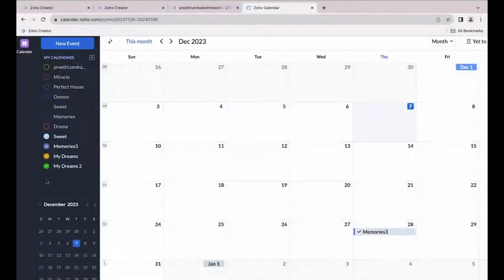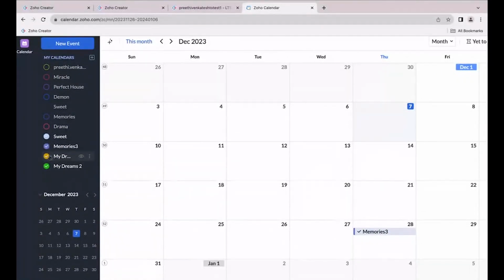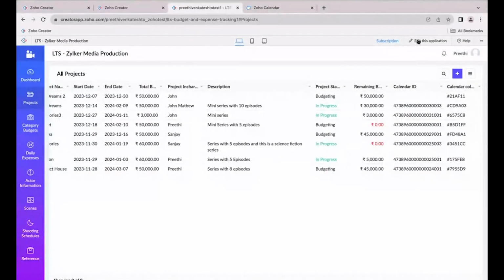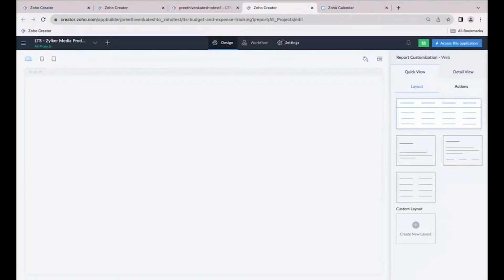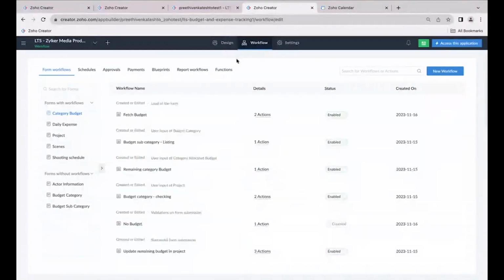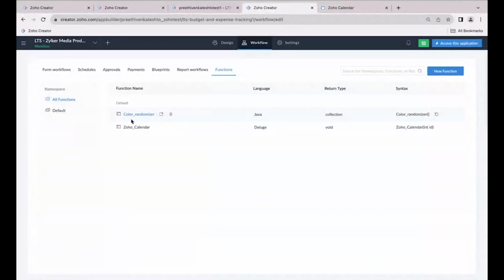When I refresh my Zoho calendar, I can see the project has been created, and it's in the color green. As I said before, we are using the cloud function Java in order to create this color randomizer. Let me show you that code as well. Under the workflows, we have something called functions.